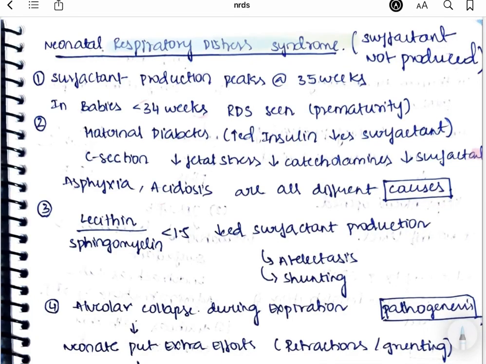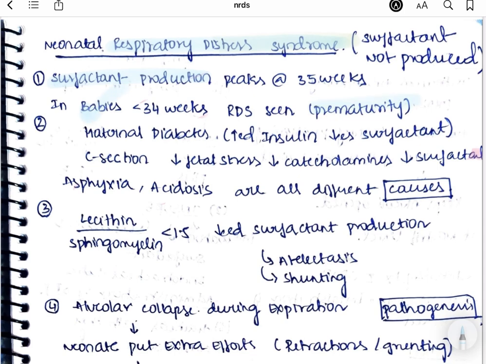Here we'll talk about respiratory distress syndrome in neonates. It is because of the inadequate production of surfactant. Normally the surfactant production will peak at 35 weeks of gestational age. But in babies who are born before 34 weeks, that is because of prematurity, you can see this respiratory distress syndrome. So that is one of the causes. Prematurity is one of the main causes.